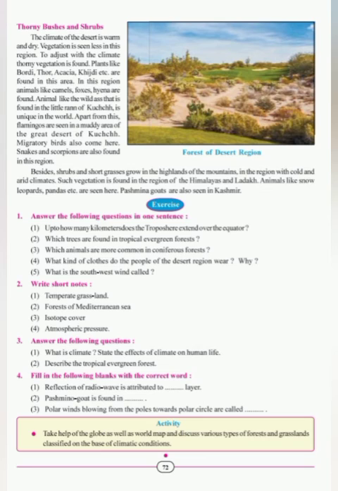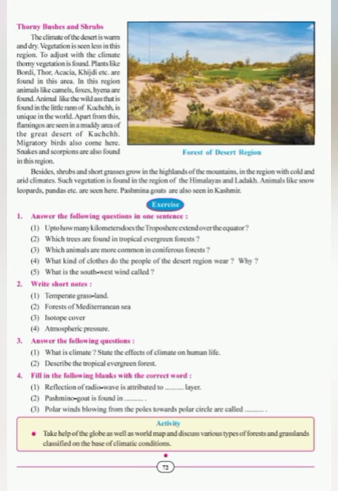Now, the third and the last kind of natural vegetation is thorny bushes and shrubs. The climate of the desert is warm and dry. Vegetation is seen less in this region. To adjust with the climate, thorny vegetation is found. Plants like bodhi, thor, acacia, khijdi, etc. are found in this area. In this region, animals like camels, foxes, hyena are found.